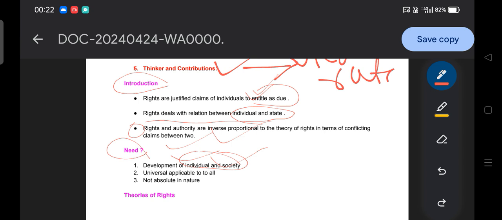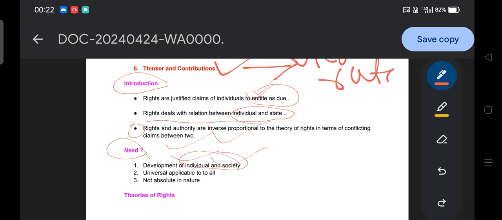Say you are doing the profession of a doctor; this is your right. It will develop your individual personality and also help the society. But you cannot say that I have a right to kill someone. Although it might help your development, it is problematic for the society.